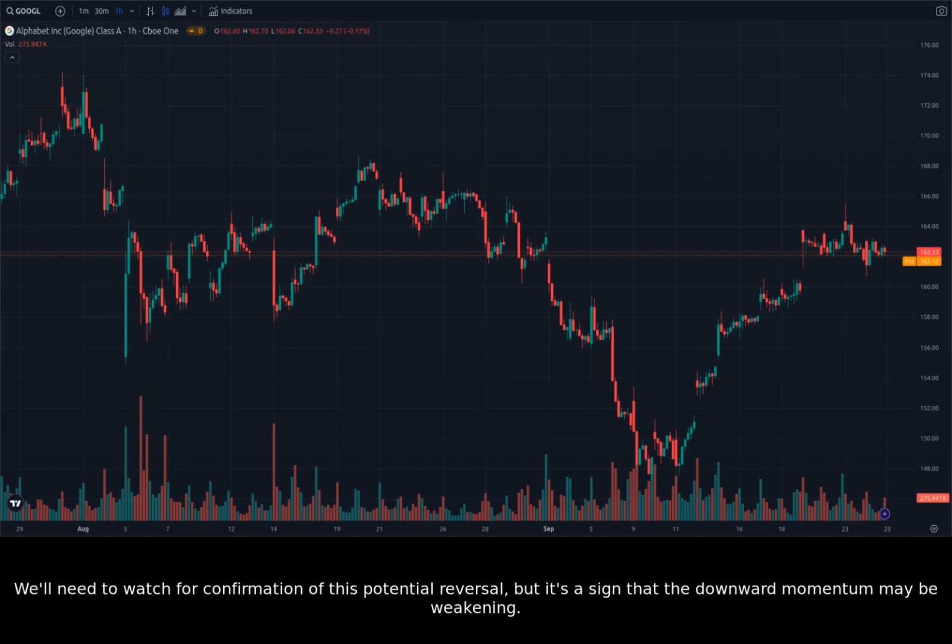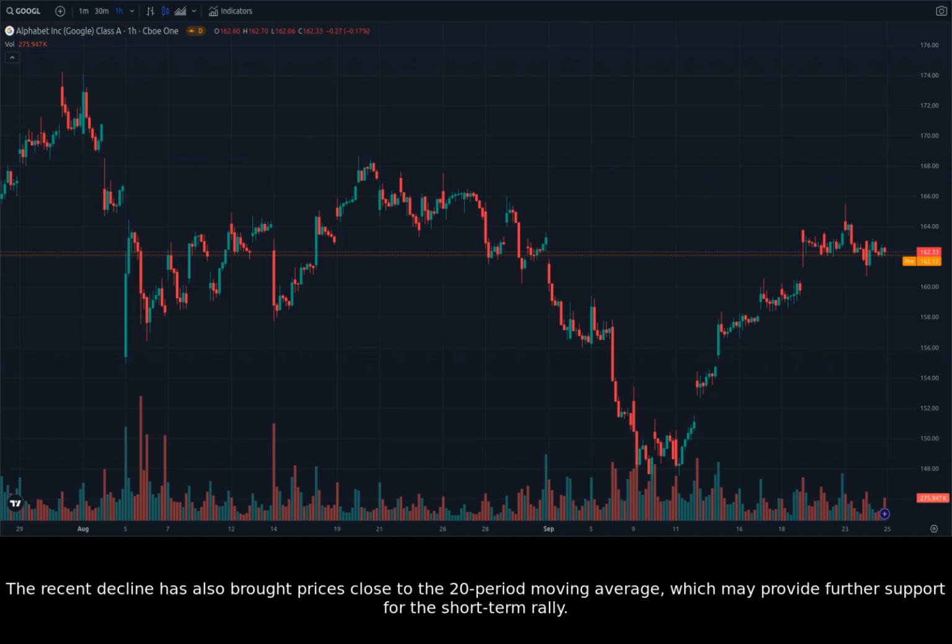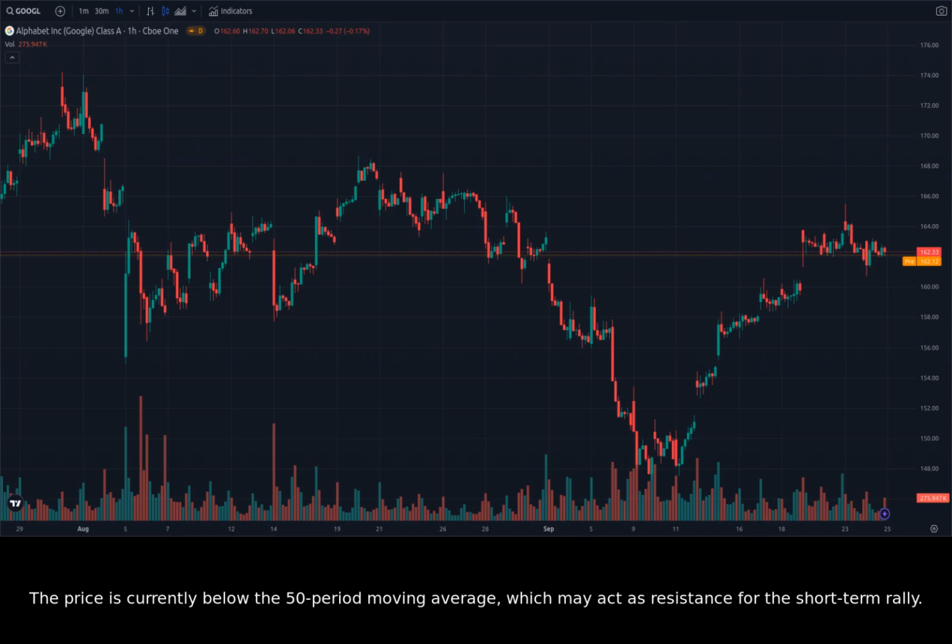We'll need to watch for confirmation of this potential reversal, but it's a sign that the downward momentum may be weakening. The recent decline has also brought prices close to the 20-period moving average, which may provide further support for the short-term rally. The price is currently below the 50-period moving average, which may act as resistance for the short-term rally. However, we need to consider the potential for bullish momentum to break through the resistance.